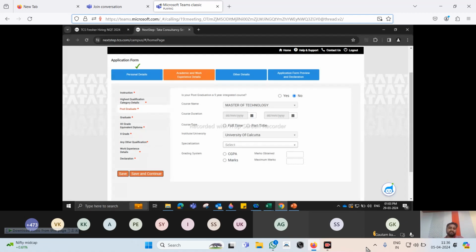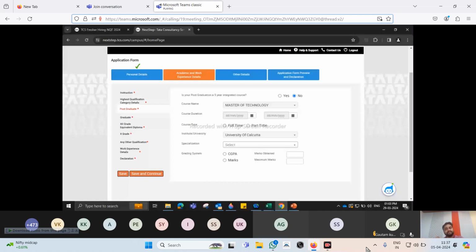Now, course duration, this is important. Please pay very close attention here. What we are looking for is your exact year of passing, not the exact month. If you are pursuing an MTech, you might have started your course in 2022, right? 2022 being a year where there was COVID, there were some after effects of COVID, so there might be a delay in starting the course. It can be October, maybe September. Generally the course starts in June or July. Whatever it is, we are not much bothered about what month you choose, but the year should be exact.